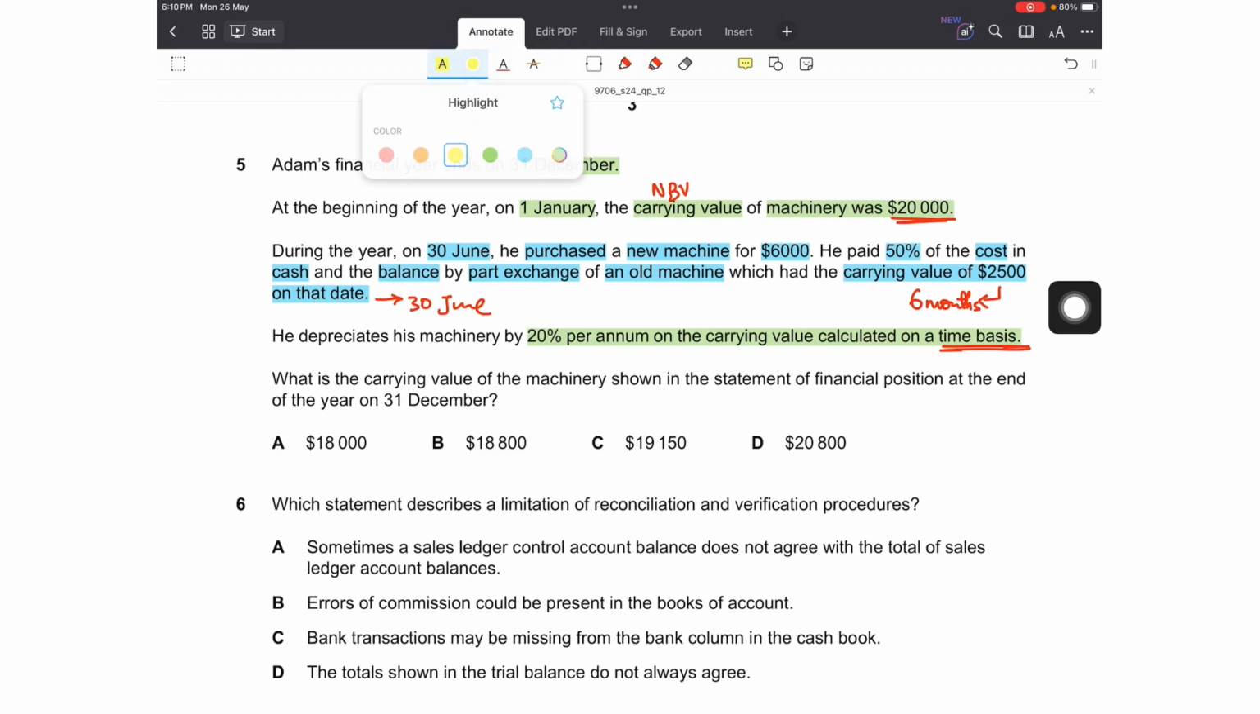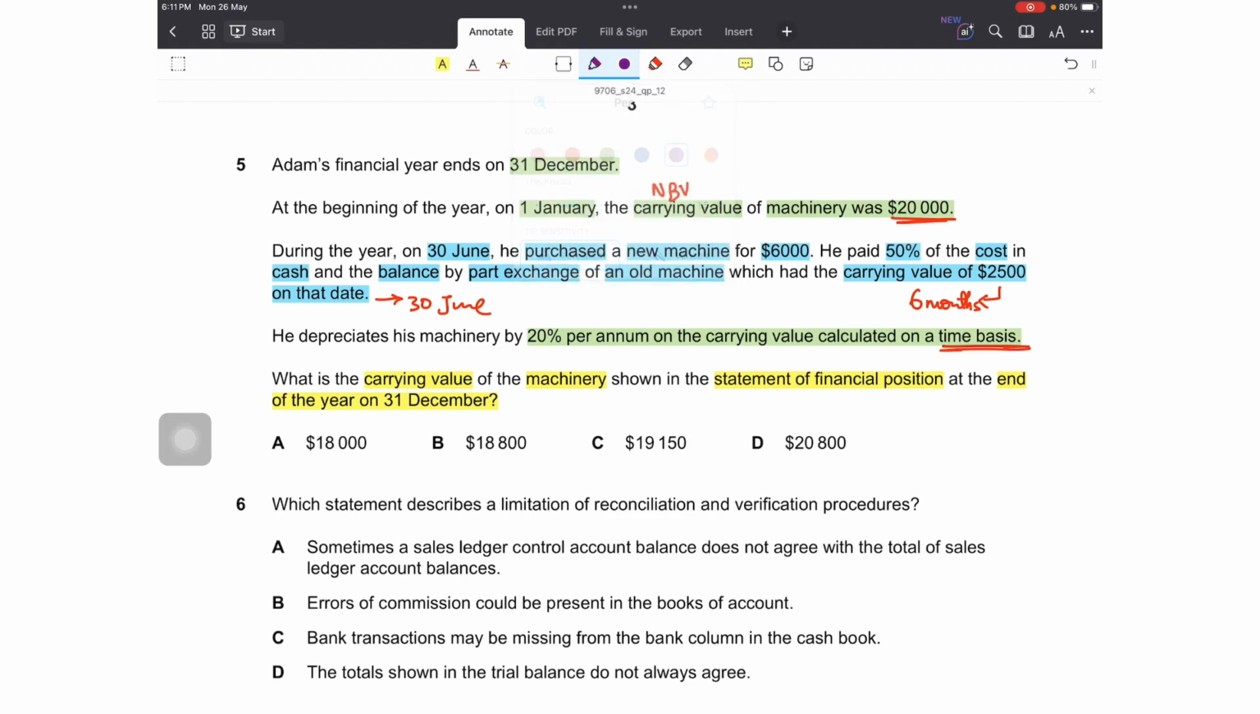Now let's read the question. The question is, what is the carrying value of the machinery shown in the statement of financial position at the end of the year on 31st December? So this means that after adjusting for the disposal and for the new machinery, what is now the carrying value at the end? Do you think that we should again depreciate the 2,500 disposed asset to calculate the depreciation for the 6 months in the current year when it was in the business? No, I can't do that, because this figure has already been depreciated for the current year. This is the post depreciation figure for the current year.